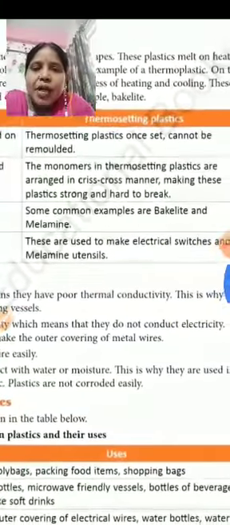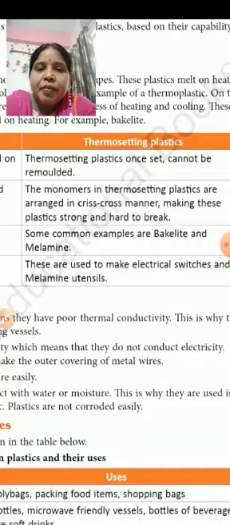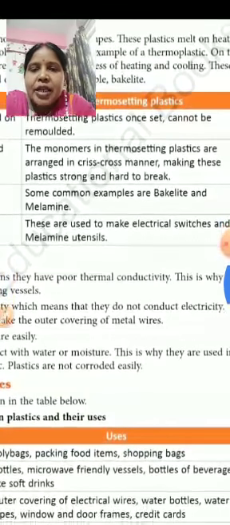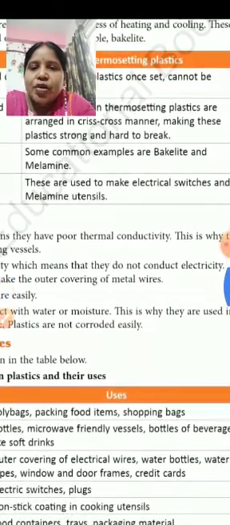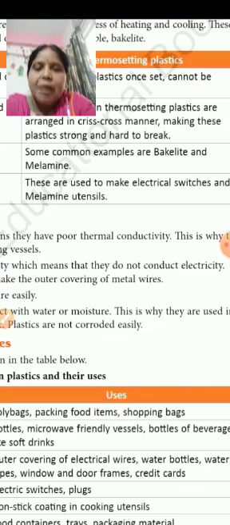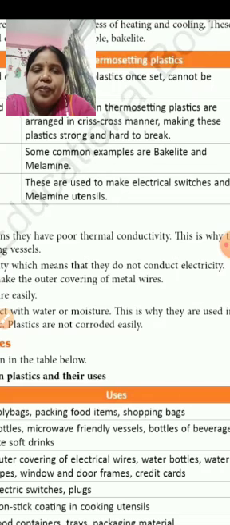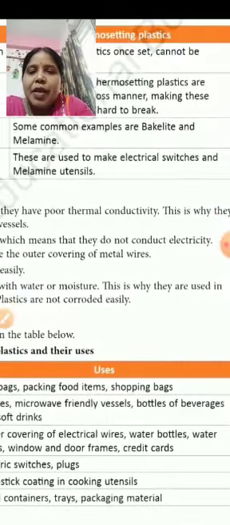Thermosetting plastics, once set, cannot be remolded. They are arranged in a crisscross manner, making these plastics strong and hard to break. For example, bakelite, melamine. It is used to make electrical switches and melamine utensils.